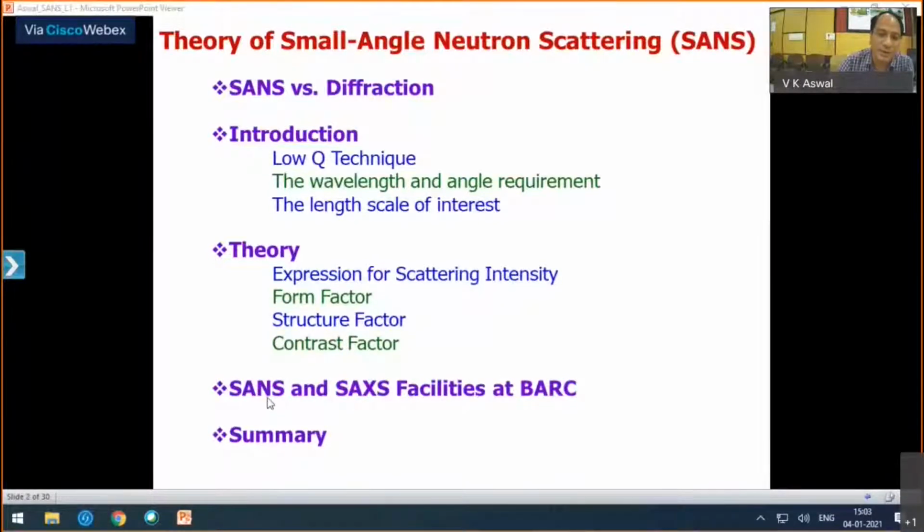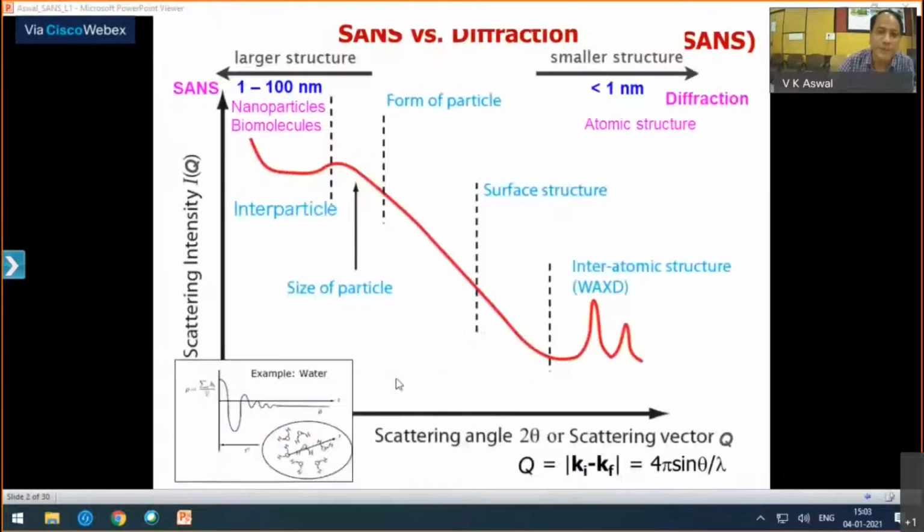So the principles of these two techniques are the same. The only difference comes because of the difference in the interaction of neutron and X-ray with the matter. So this slide shows the comparison of SANS with diffraction experiments.